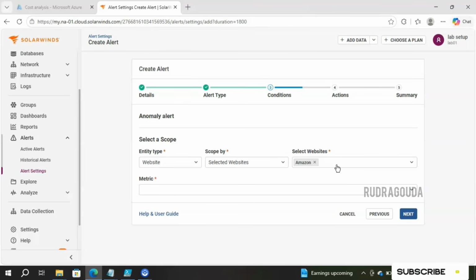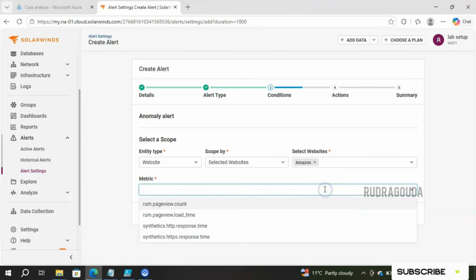First, it will look at history, for example the last one week of data, and based on that, it will define the baseline automatically. And whenever that baseline is crossed, it will trigger an alert. So you just give the metric, and according to that, everything I will choose for you. That's what SolarWinds says to us.